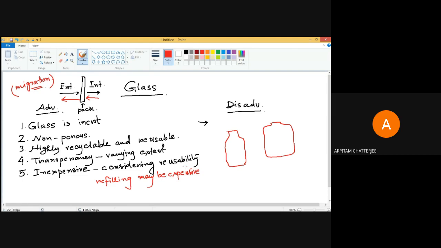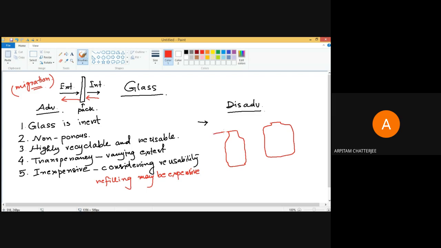What is the difference you are finding there? Any visible difference you are finding? Okay.